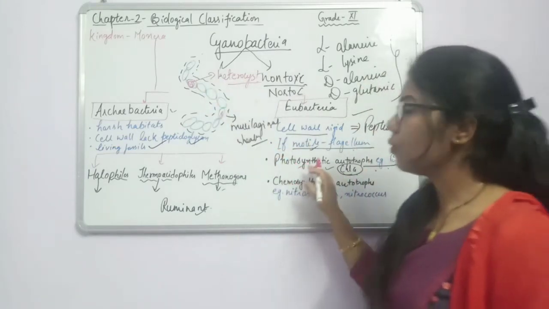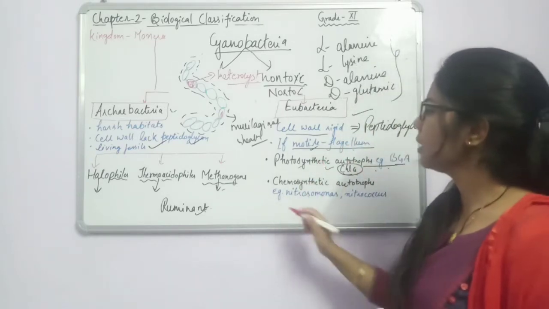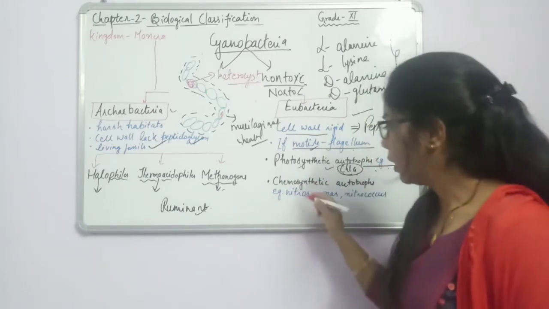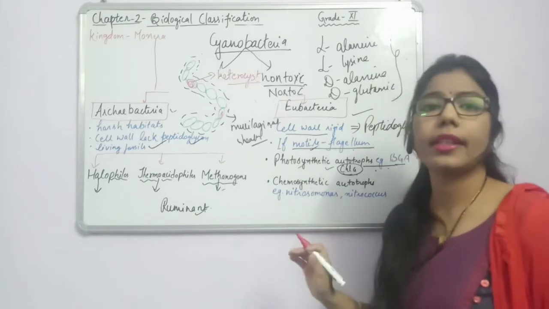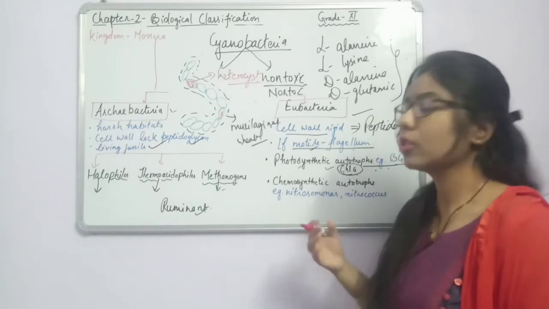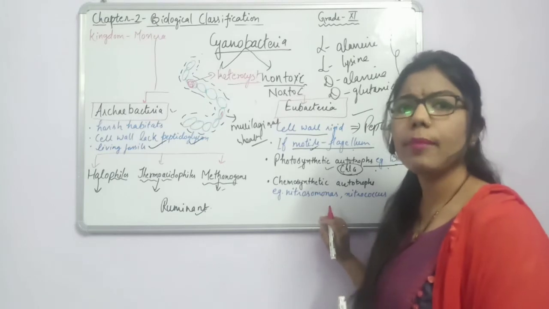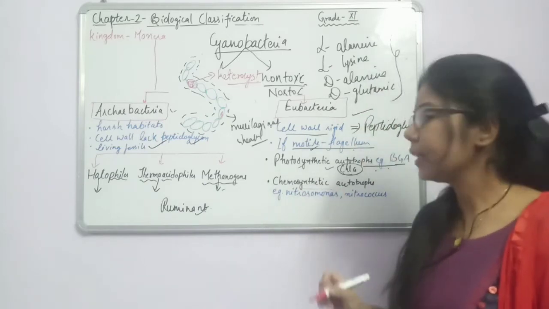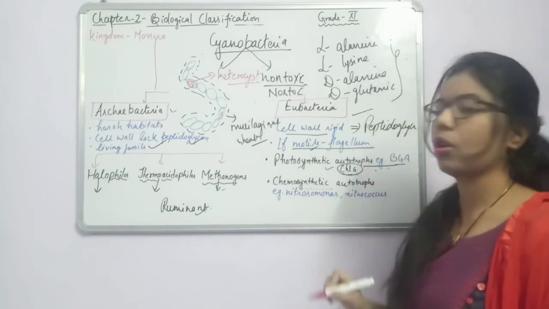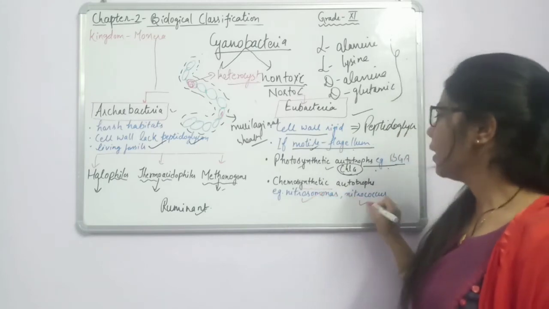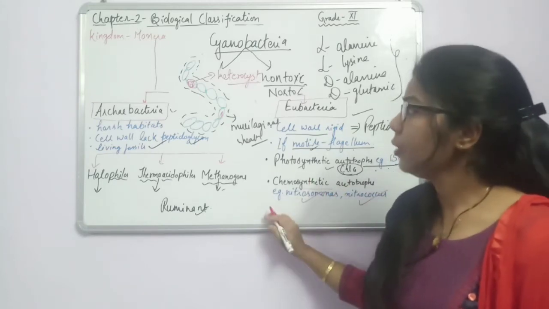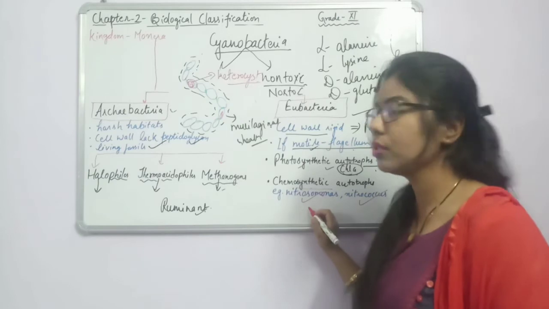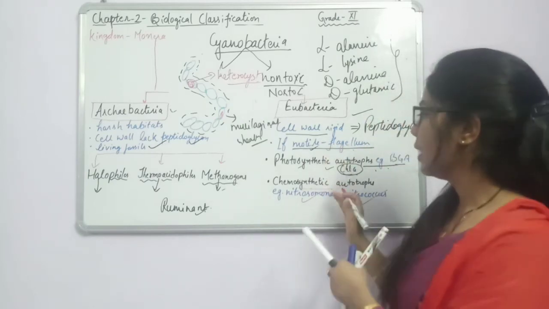And these are the part of photosynthetic autotrophs. Now another one is the chemosynthetic autotrophs. The name itself says chemo, meaning inorganic things. These bacteria oxidize inorganic compounds, and due to this oxidation they produce ATP, which is utilized by the bacteria. That's why they are known as chemosynthetic autotrophs. Some examples are Nitrosomonas and Nitrococcus. Now students, you have to memorize all these examples, because they are important from the examination point of view, both in the photosynthetic as well as the chemosynthetic.